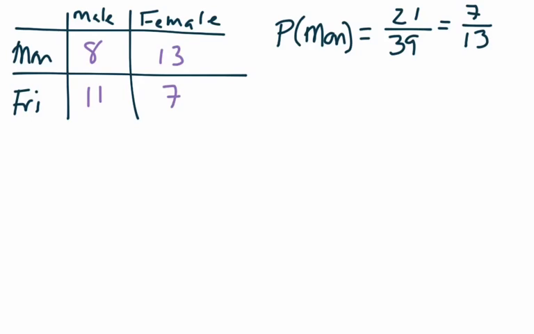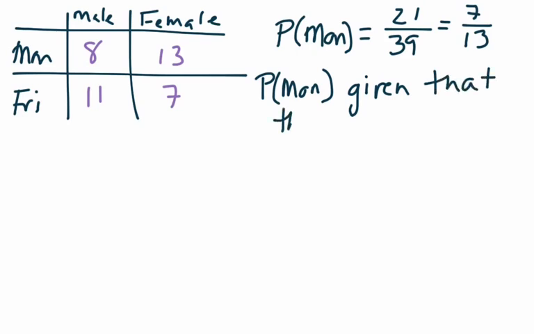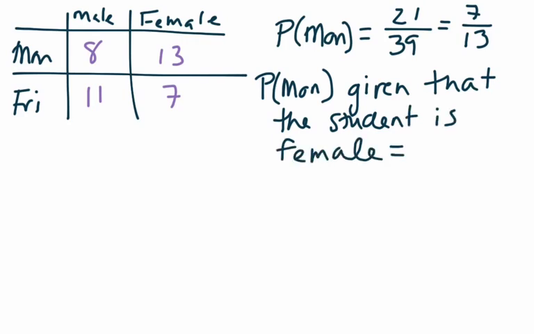Okay, now the next one is given in words. It says, what is the probability that a student prefers Monday, given that the student is female? So here's what that means. It means that you are only looking at the female students, given that the student is a female.